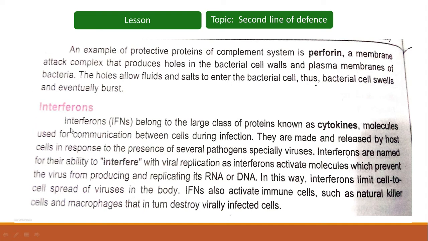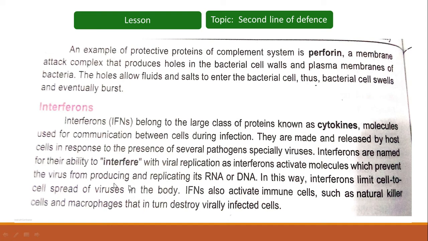Interferons, as the name indicates, interfere with viral infection, and they are a group of signaling proteins which are released by host cells in response to the presence of viruses. They are made and released by host cells in response to several pathogens, especially viruses.